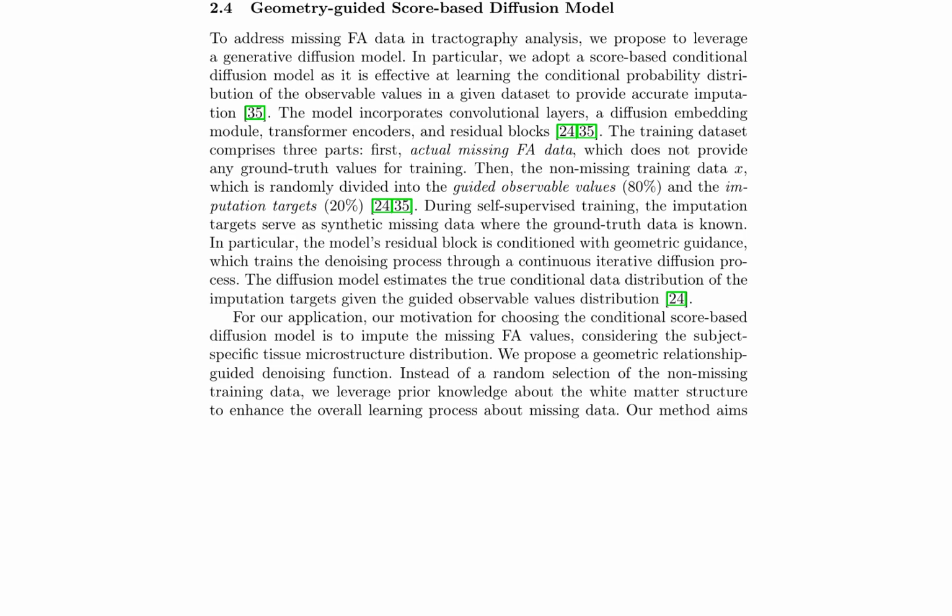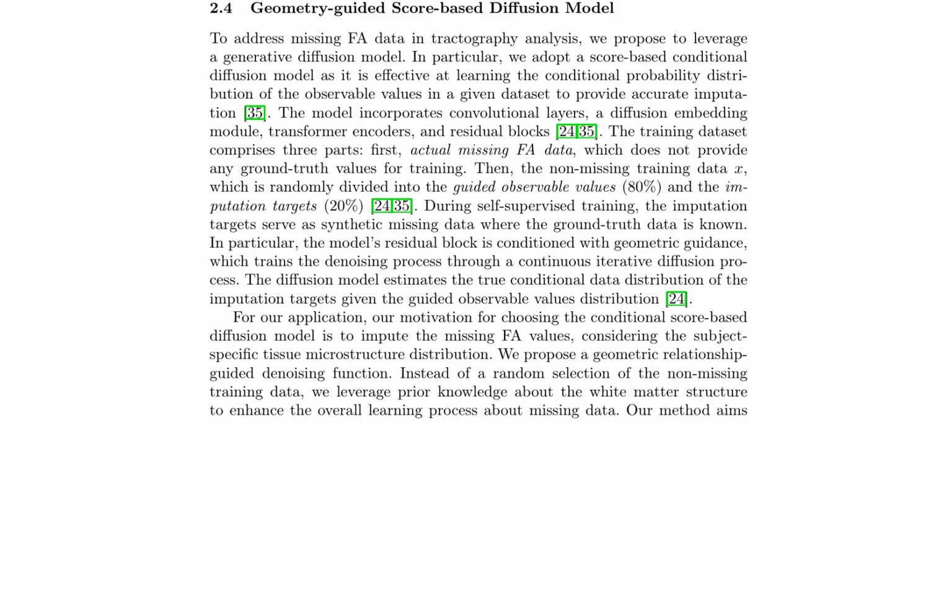The training dataset is composed of 3 parts: actual missing FA data, non-missing training data randomly divided into guided observable values and imputation targets, and synthetic missing data with known ground truth values for self-supervised training. The model's residual block is conditioned with geometric guidance, training the denoising process through a continuous iterative diffusion process.